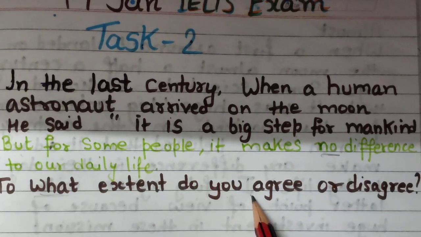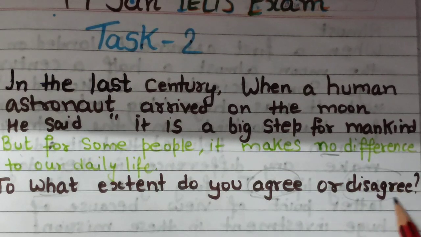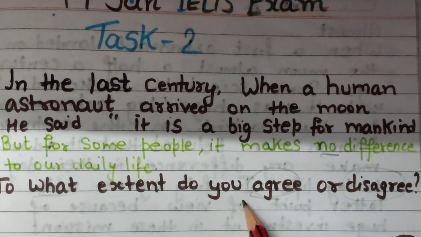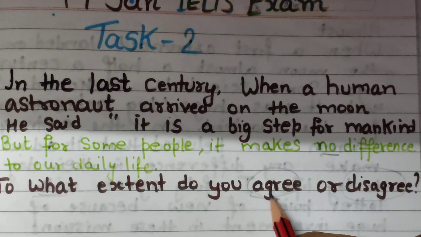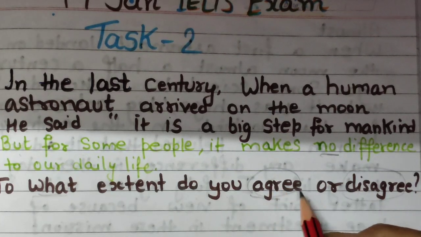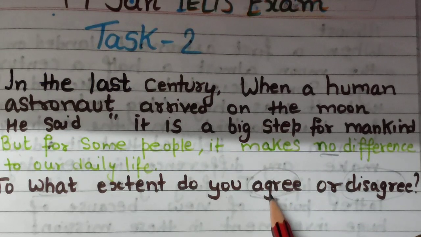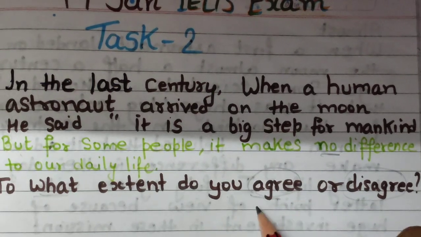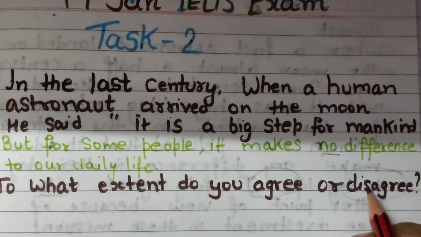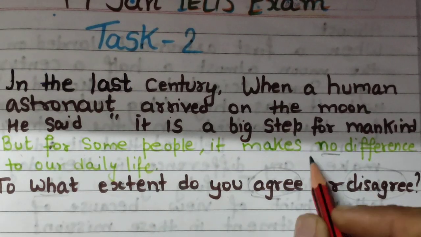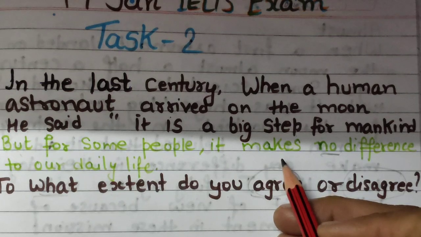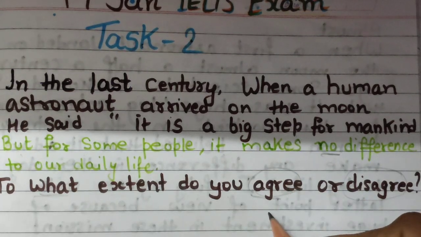Here, as you know, we can opt for 100% agree, we can opt for 100% disagree, and we can also opt for 50-50. But if you are not sure about agree or disagree, then go for 50-50. But I would suggest going for 100% agree or disagree in any essay. Okay, but if you have some points for the contradiction side also, then you can write them in the second paragraph at the end by saying however.